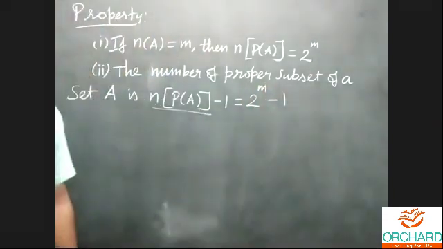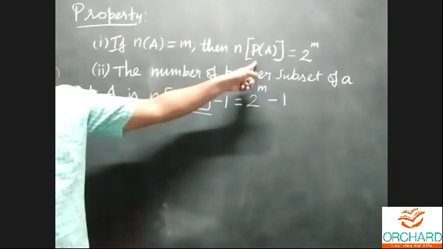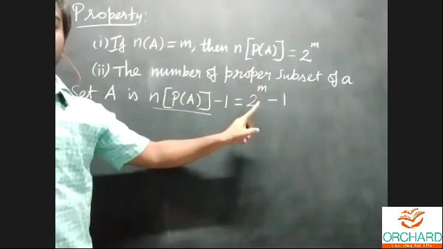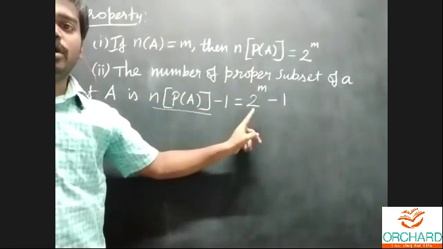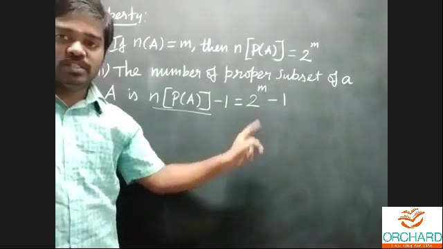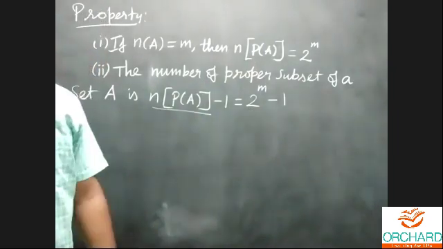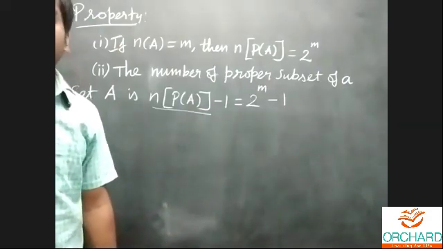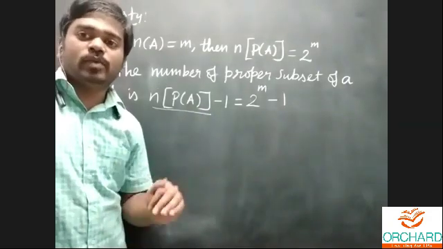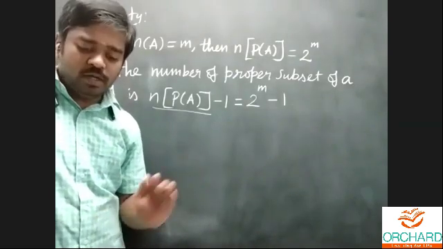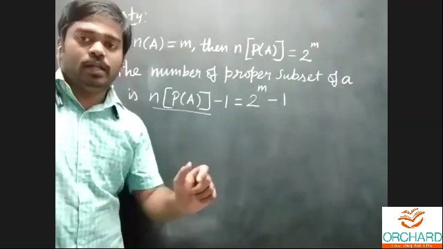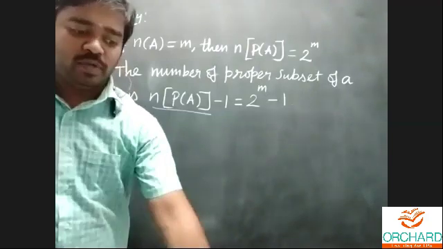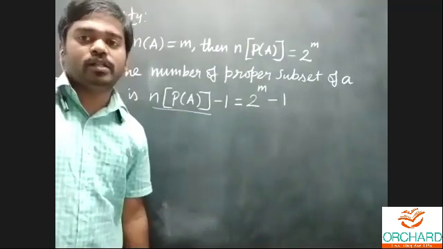This is for the number of elements in the power set, and this is for the number of proper subsets of the power set. This is only the idea. You can copy these 2 ideas. Next, we'll move on to exercise number 1.2. I still didn't explain a few notes. First I'll start the exercise, and in between I'll include the notes, because I have already given a lot of information regarding the types of sets.